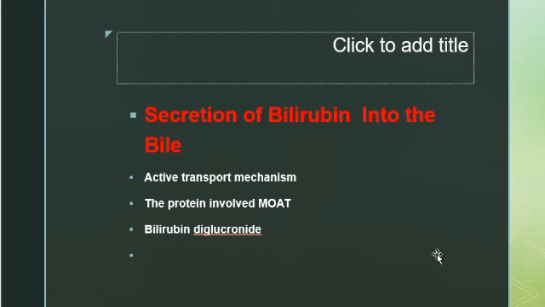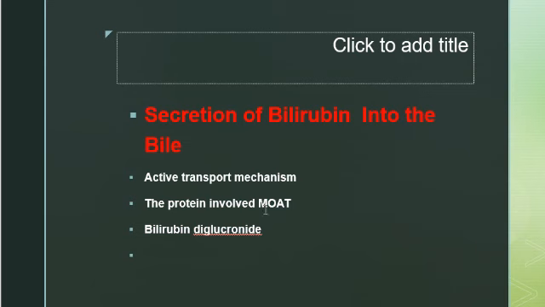Secretion of the bilirubin into the bile. When the bilirubin is conjugated, its secretion occurs into the bile. Secretion of the conjugated bilirubin into the bile occurs by an active transport mechanism. The protein involved is a multi-specific organic anion transporter, which is located in the plasma membrane of the bile canaliculi.